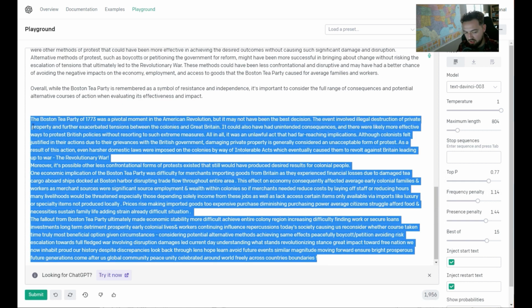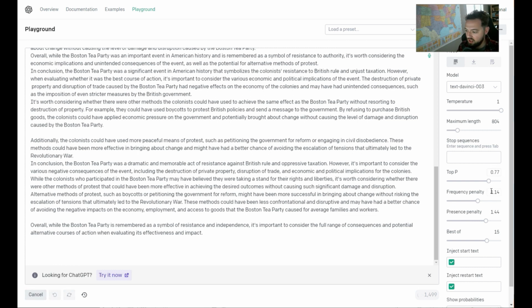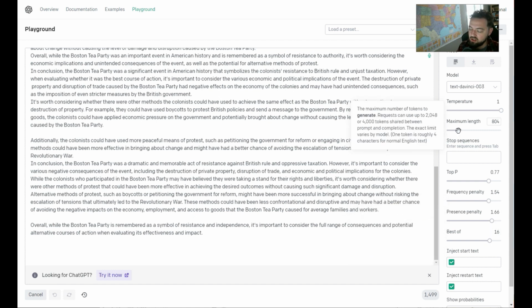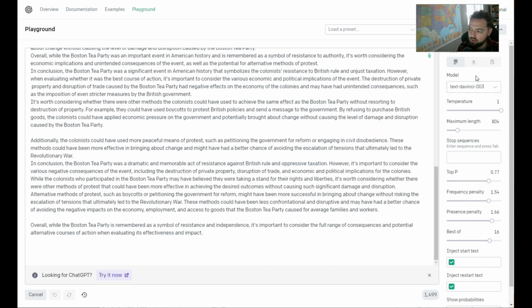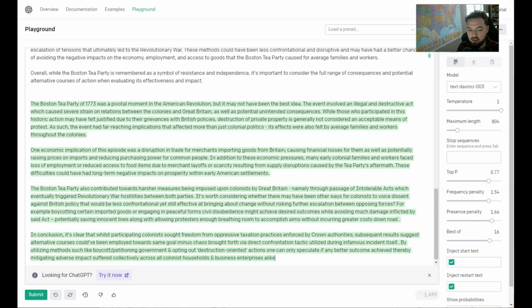So let's take that. That's too short. Let's run this again. We're going to turn the frequency penalty up, presence penalty, and best of. And the maximum length is good. We might want to run that through again. Now we could change this if we wanted to, but I think we're good with text DaVinci 03. So we're going to just wait, run this a couple times, and then see where this goes.